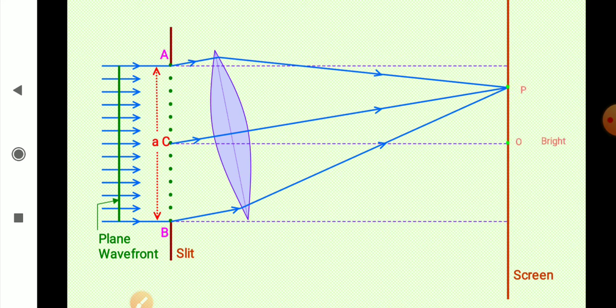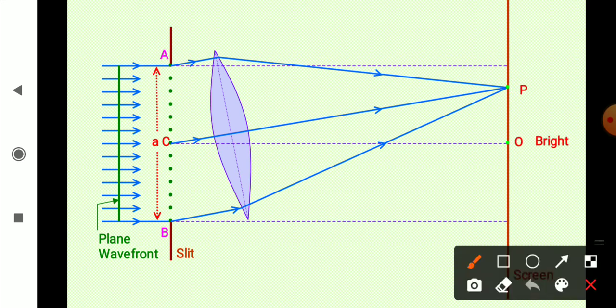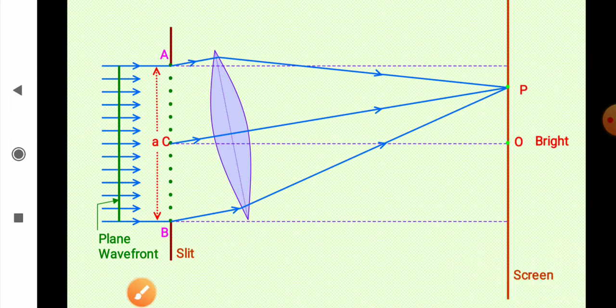Here I want the condition at this point P. P is any general point. So for that, let's see.